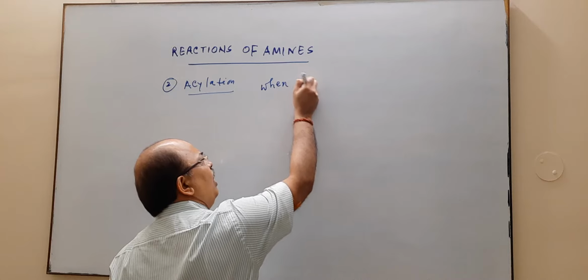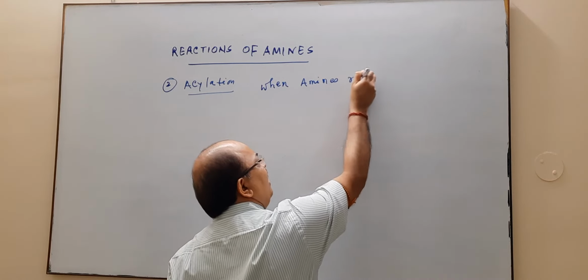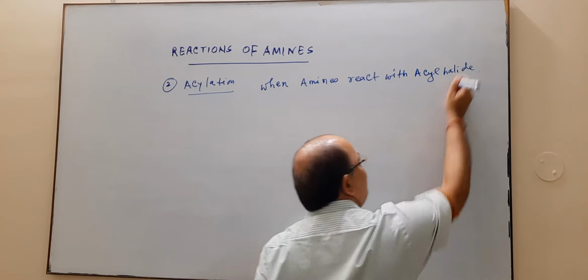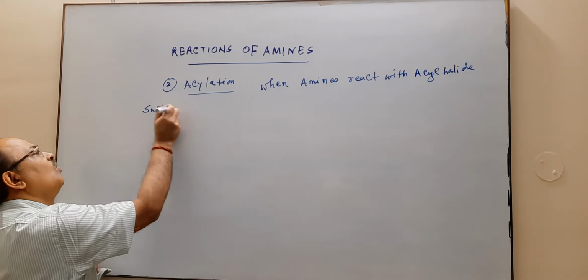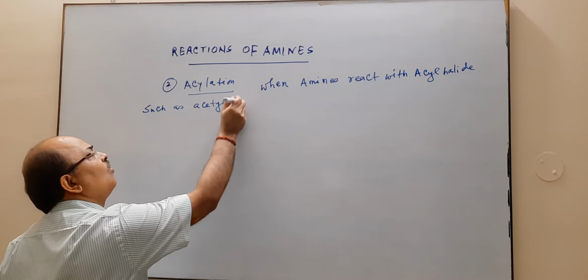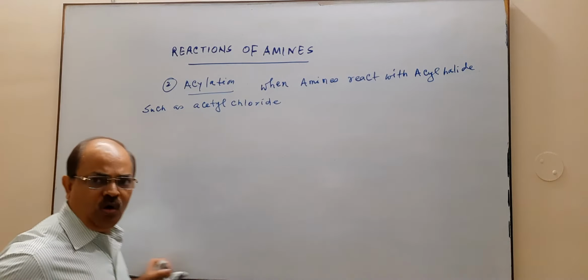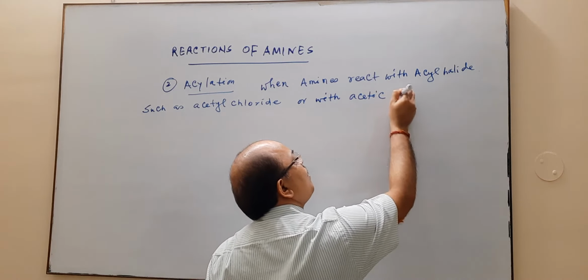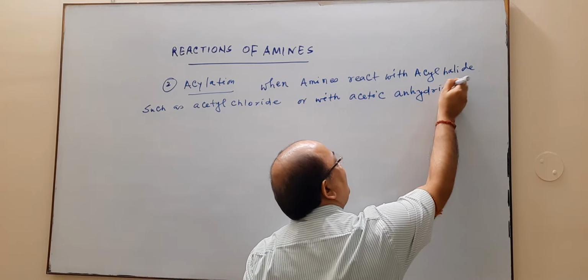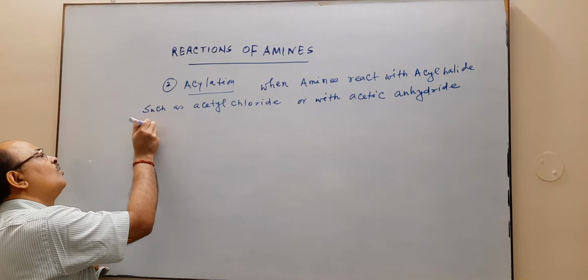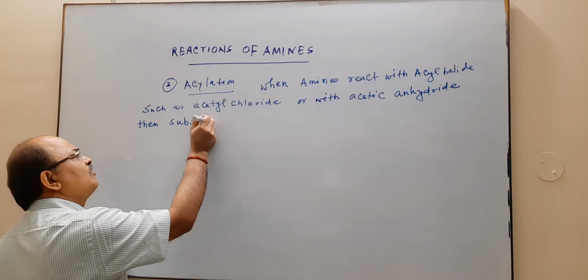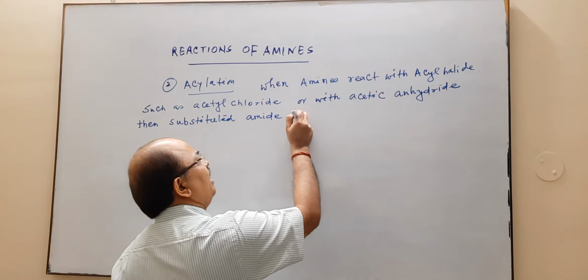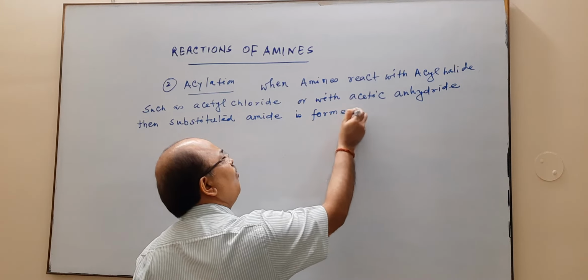When amines react with an acyl halide such as acetyl chloride, or with acetic anhydride, then a substituted amide, not a simple amide but a substituted amide, is formed.